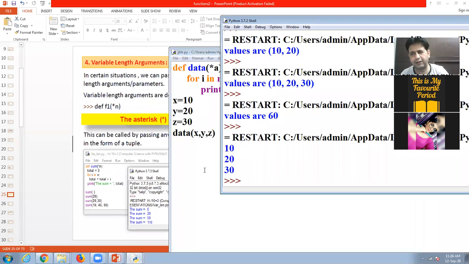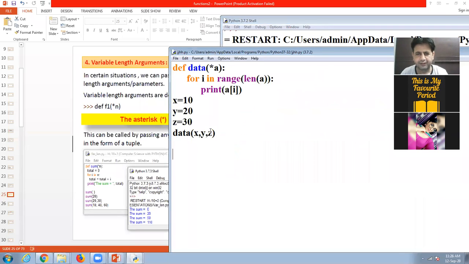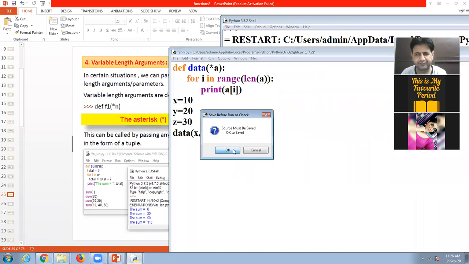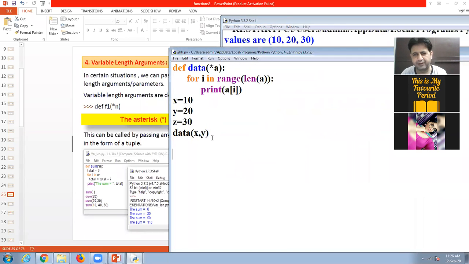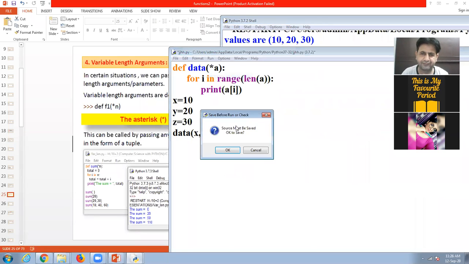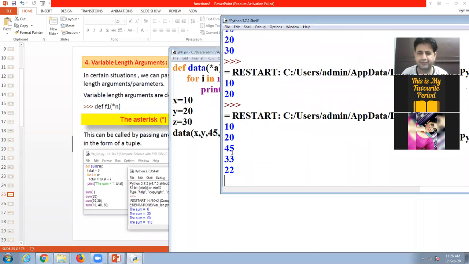We are sending three values, and three are displayed. I'm sending only two values, and two values will be displayed. I send here a total of 5 values. So this is called variable length arguments.